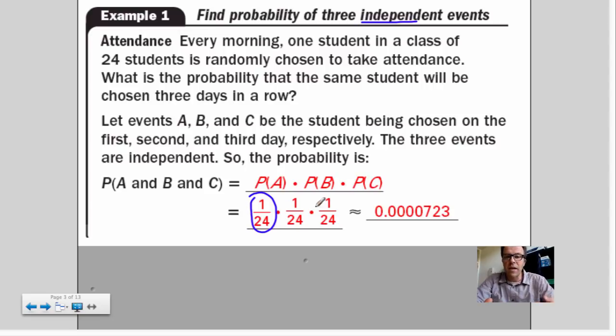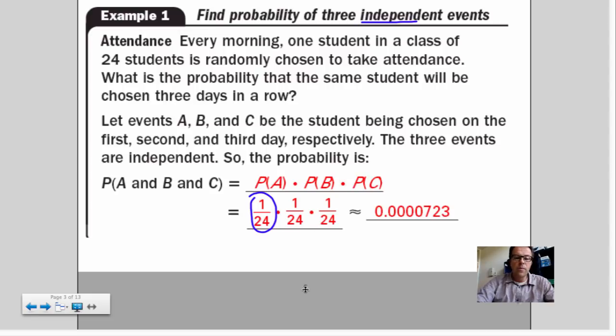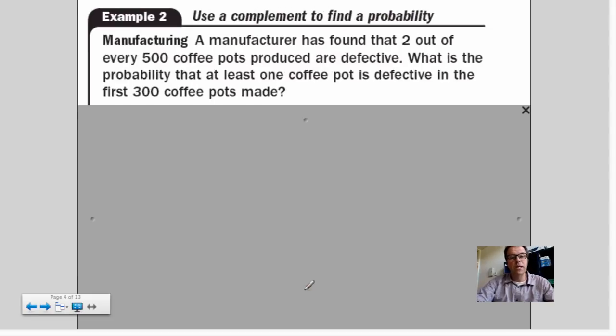It'd be amazing if Jimmy is picked to take attendance, and the second day, picking randomly, Jimmy again, and the third day, oh my God, Jimmy got picked again. The likelihood is very low. And again, if you add these, you won't feel that lowness. So you multiply the probabilities.